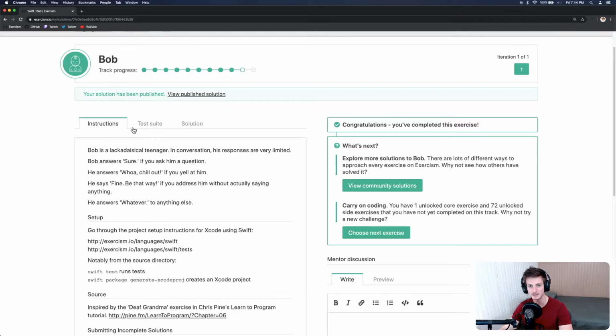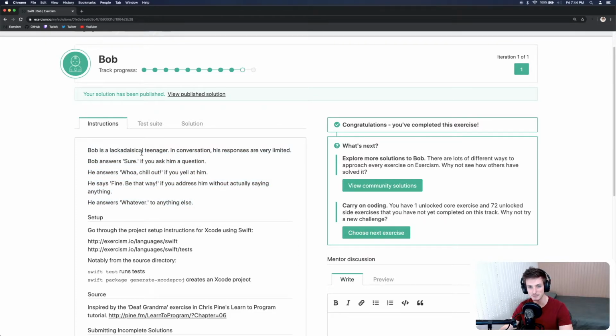Before we do the next exercise, I'm just going to go really quickly over what I did yesterday. I'll read again the instructions of the exercise, the solution that I found, and of course the community solution. Then we can go on to the next exercise, which is, I have no idea which exercise it is, but okay.